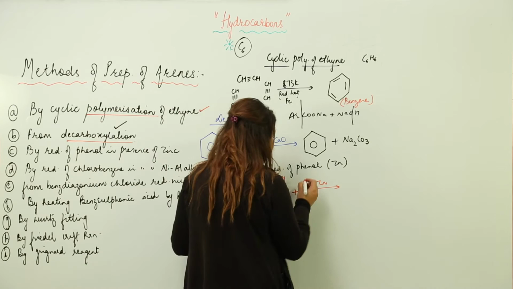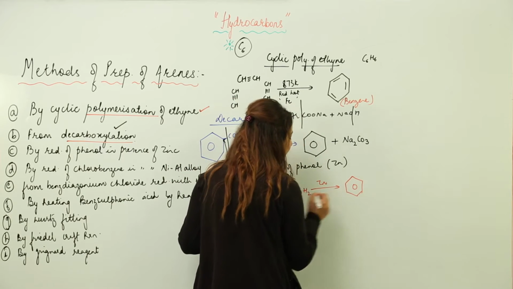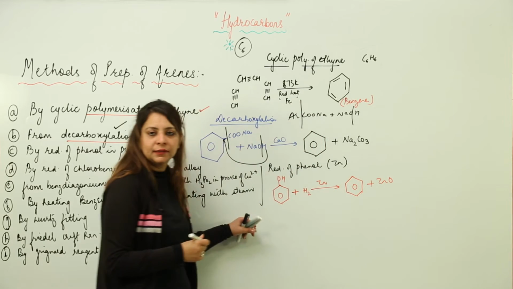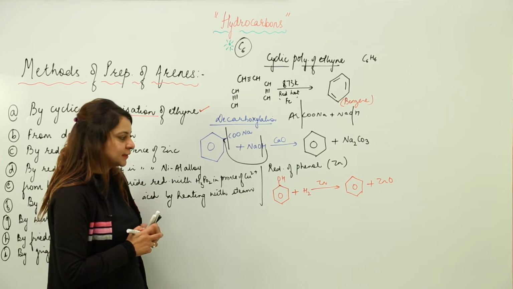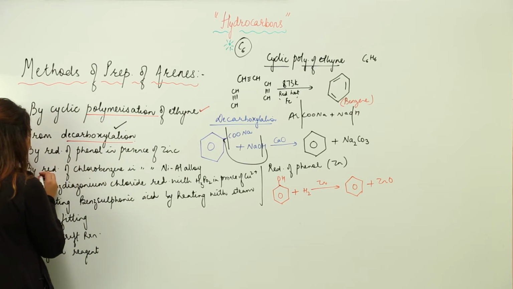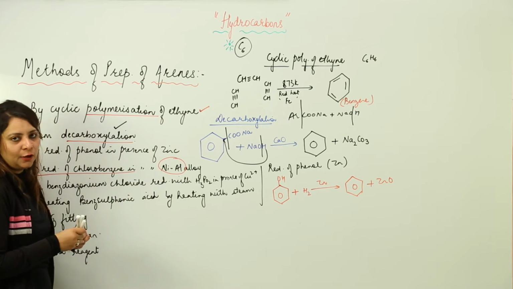Now what happened, this H gets attached here and it forms the benzene, and Zn is liberated as zinc oxide. So this is how the reaction takes place, right? Now the fourth method we are going to see is by reduction of chlorobenzene in presence of nickel aluminium alloy.